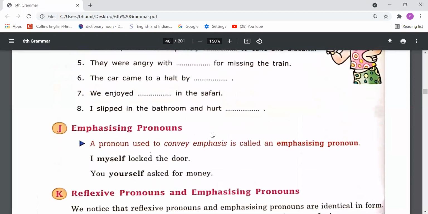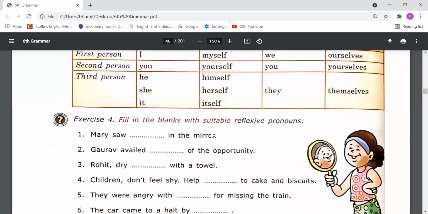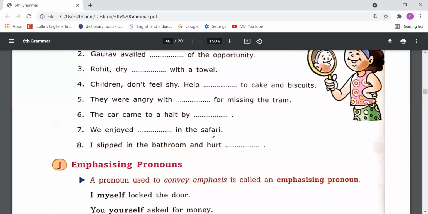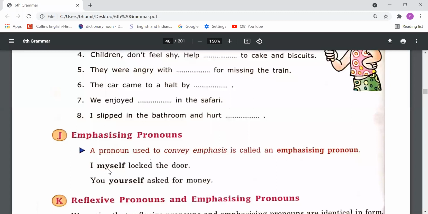Next, emphasizing pronouns. A pronoun used to convey emphasis is called an emphasizing pronoun. I myself locked the door. You yourself asked for money. You know, dear students, the formation of reflexive pronouns and emphasizing pronouns is the same. Just there is a difference between reflexive pronouns and emphasizing pronouns. The difference is in the uses of these words. Okay. So myself, when we use this word to emphasize the subject, then these words are called emphasizing pronouns, and then we have to write these words just after the subject. Like I myself locked the door.